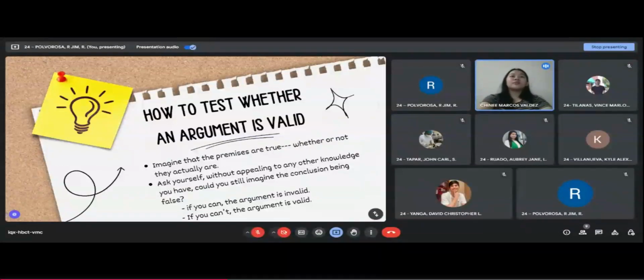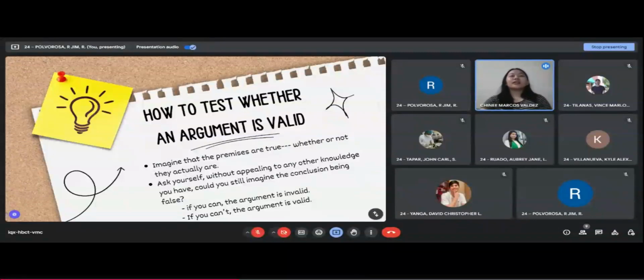So Mr. Polvorosa, can you please read what's written sa slide? Imagine that the premises are true whether or not they actually are. Ask yourself without appealing to any other knowledge you have, could you still imagine the conclusion being false? If you can, the argument is invalid. If you can't, the argument is valid. Okay, thank you, Mr. Polvorosa.